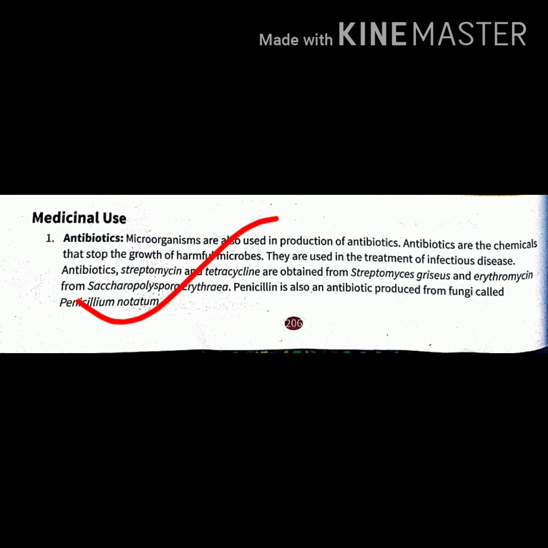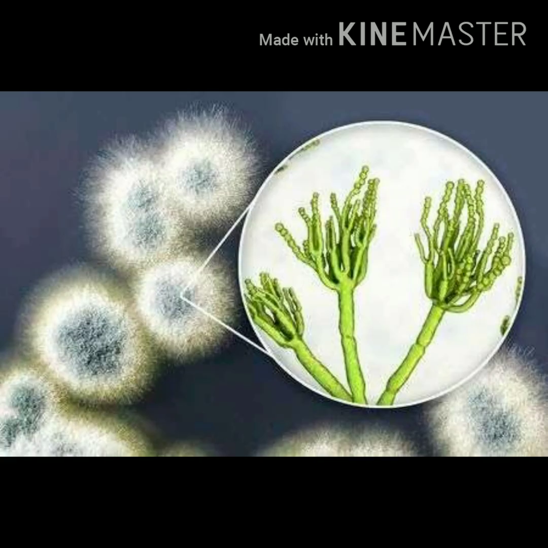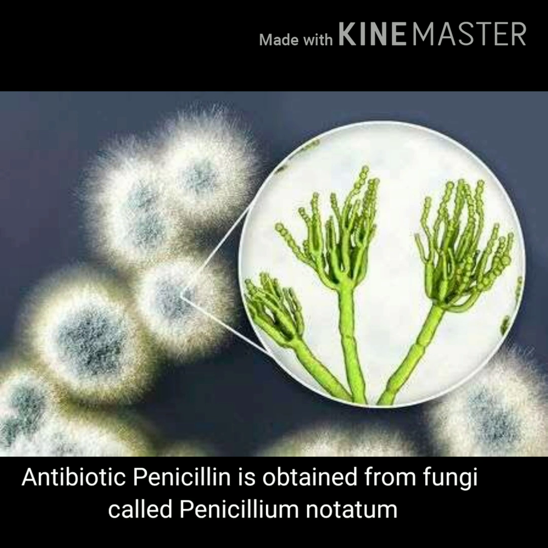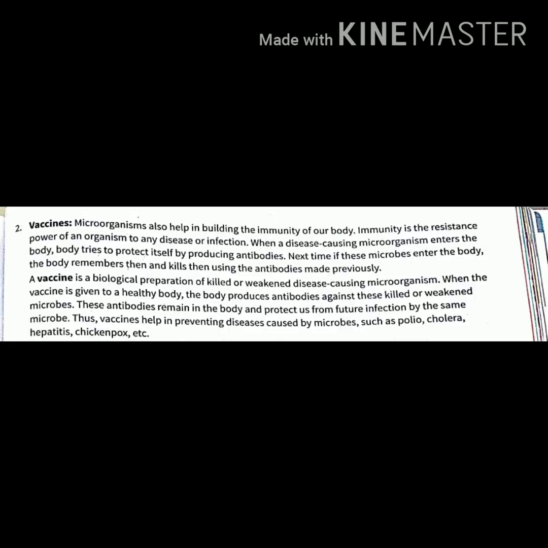Here first we are going to discuss the antibiotics. Antibiotics are the chemicals that stop the growth of harmful microbes. For example, streptomycin and tetracycline. One of the important antibiotics used in the treatment of infectious disease is penicillin. Penicillin is obtained from a fungus called Penicillium notatum.